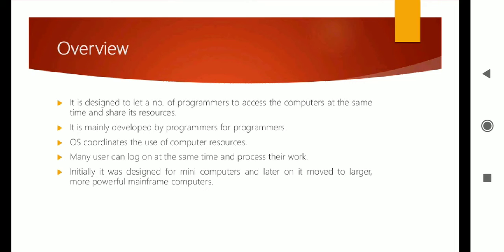Software in the sense that the programmer has to develop for programmers, not for application users or customers, or for any development of software. It is developed by programmers for programmers only, meaning generally the programmers are going to use this particular operating system. Even in software development cells, you can see Unix, Linux, Ubuntu.